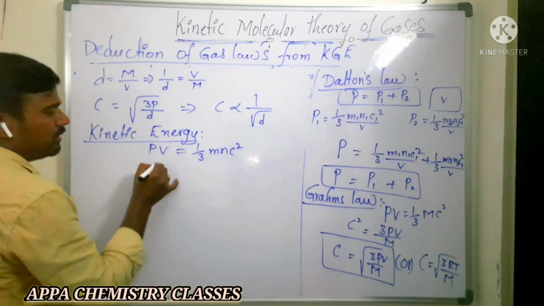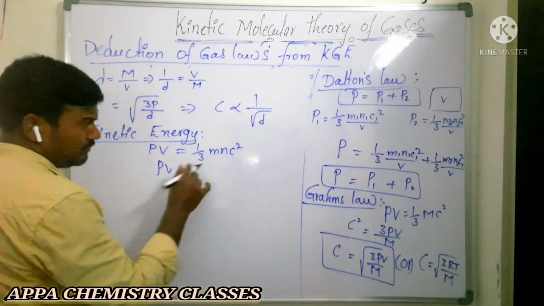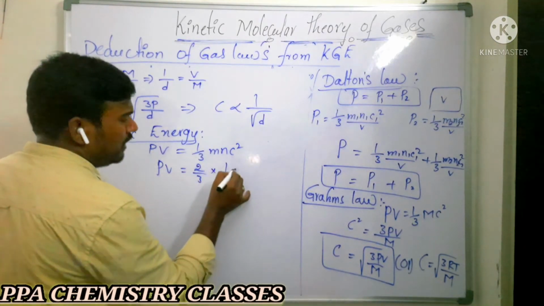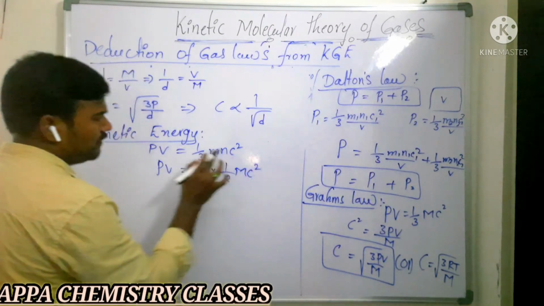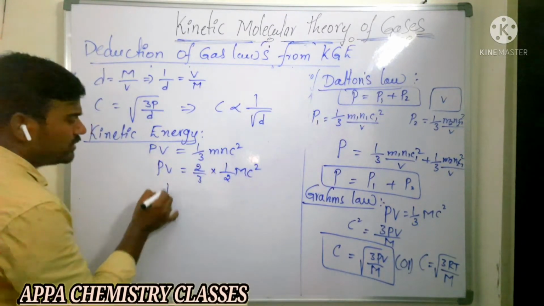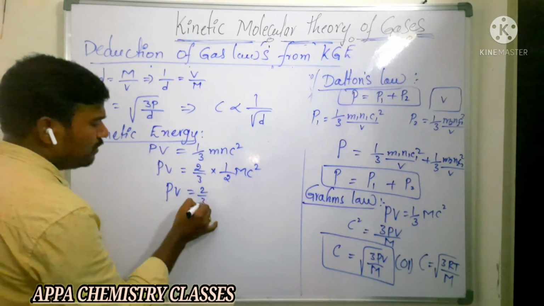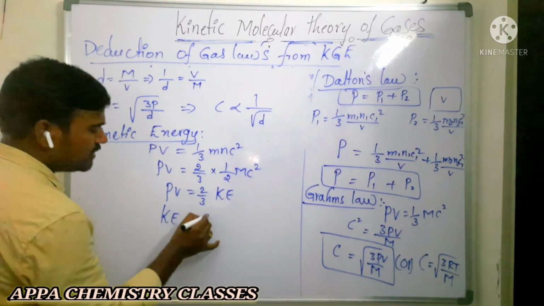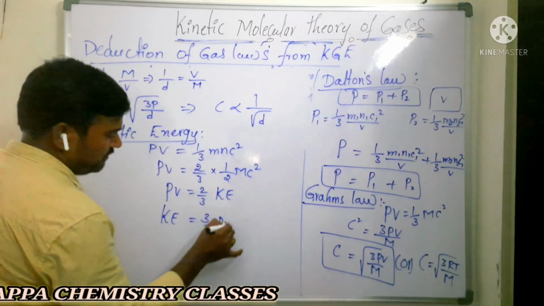Just write it as 2 by 3 into half m c square, which is the kinetic energy. So PV is equal to 2 by 3 into kinetic energy. From this, kinetic energy is equal to 3 by 2 into PV.